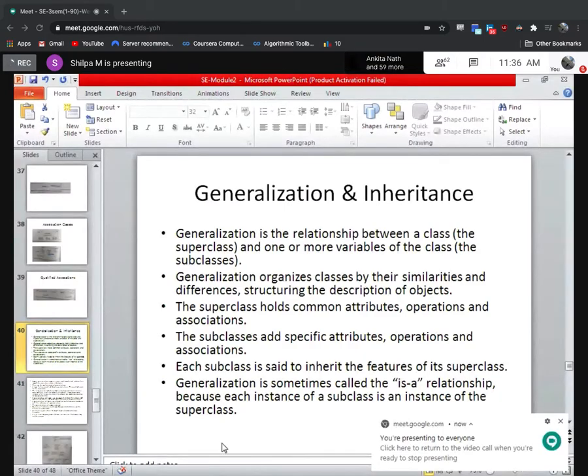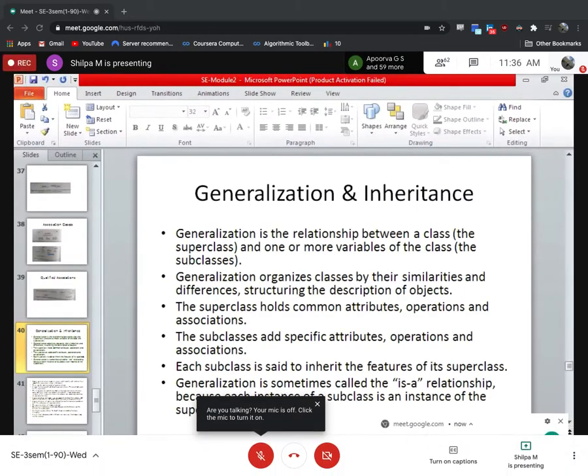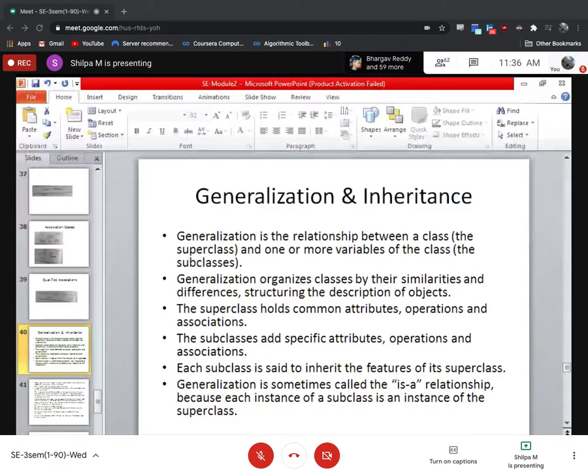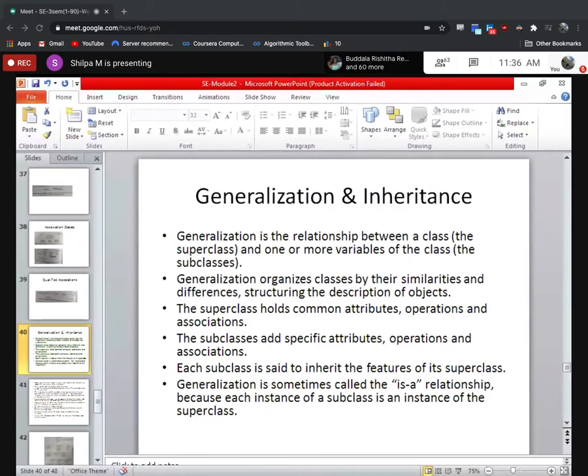Okay, let's start with the next topic, that is nothing but generalization. Generalization and inheritance. There are three things you will be learning: generalization, specialization, and inheritance. You will be learning those three concepts in today's class.